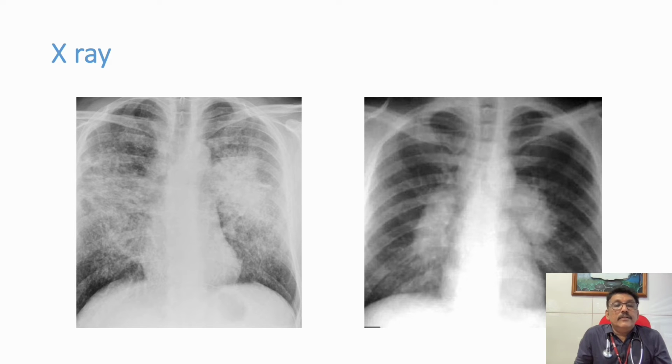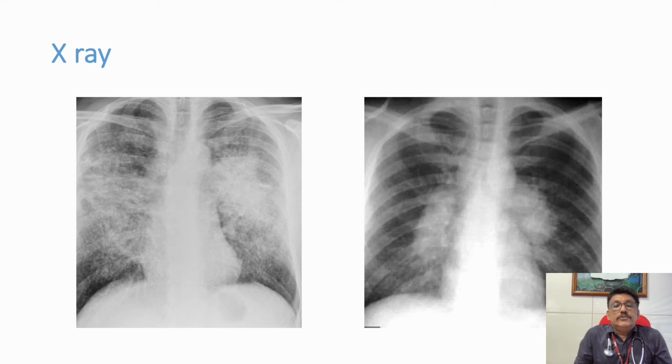So many differential diagnoses are there. So clinical features are very, very important to make a diagnosis of sarcoidosis. And lymph node biopsy, if it is available, that is very good. And if you do a Mantoux test, mostly sarcoidosis will have a negative Mantoux test and it is positive in tuberculosis. So negativity of Mantoux test is very, very useful in sarcoidosis.